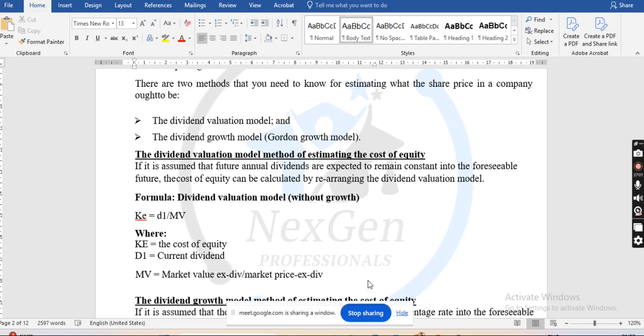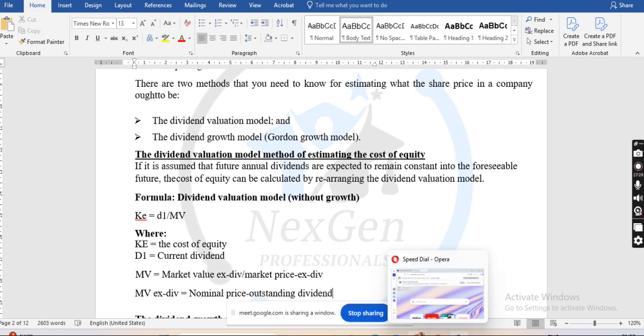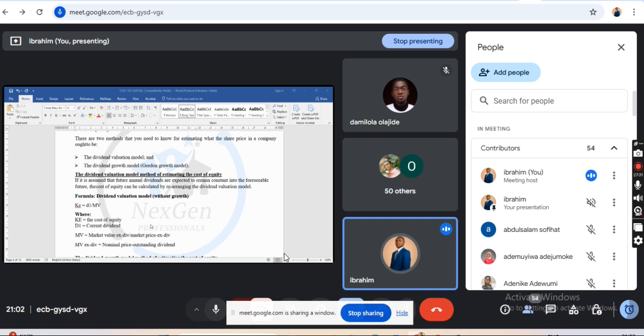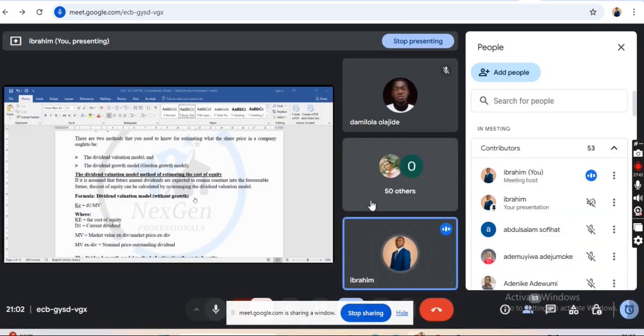So to determine the market value SDIV, the market value SDIV is equal to the nominal price of the shares minus the outstanding dividend. We give you your market value or market price SDIV. That is when in a question they mention that the dividend is yet to be paid, which is cum div. Cum div means that the dividend is yet to be paid.